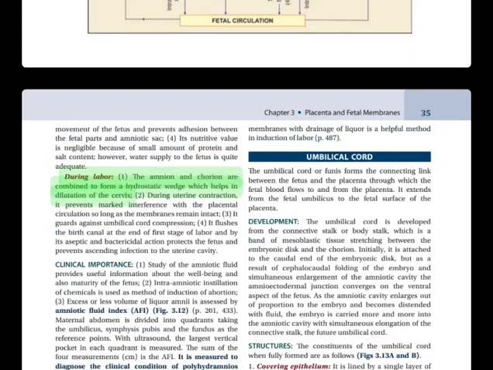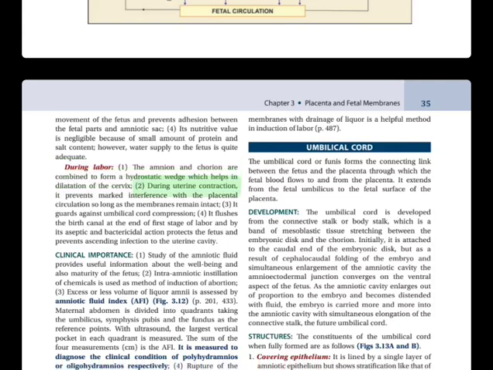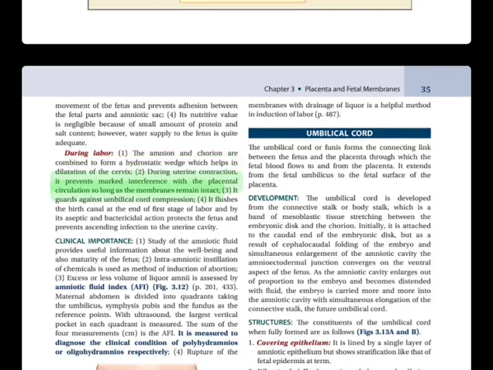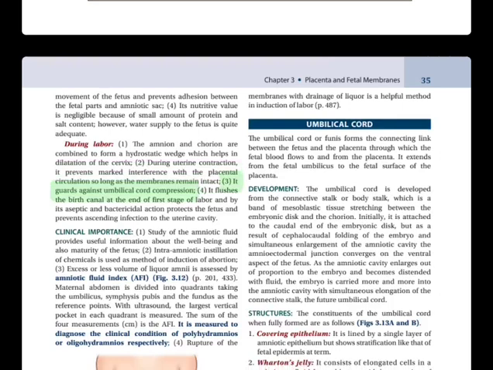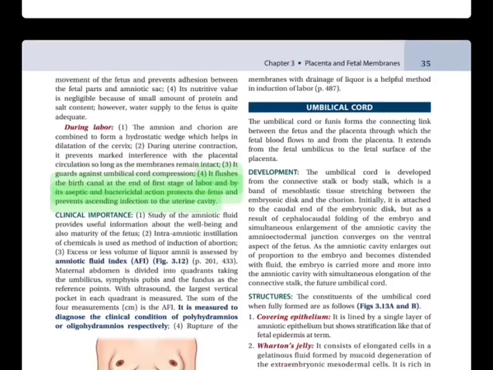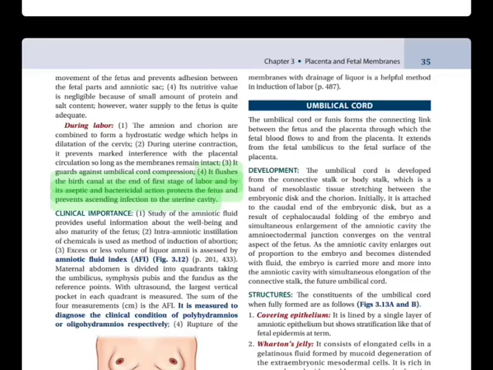During labor: 1. Amnion and chorion are combined to form a hydrostatic wedge which helps in dilatation of the cervix. 2. During uterine contraction, it prevents marked interference with the placental circulation so long as the membranes remain intact. 3. It guards against umbilical cord compression. 4. It pushes the birth canal at the end of first stage of labor and by its aseptic and bactericidal action protects the fetus and prevents ascending infection to the uterine cavity.